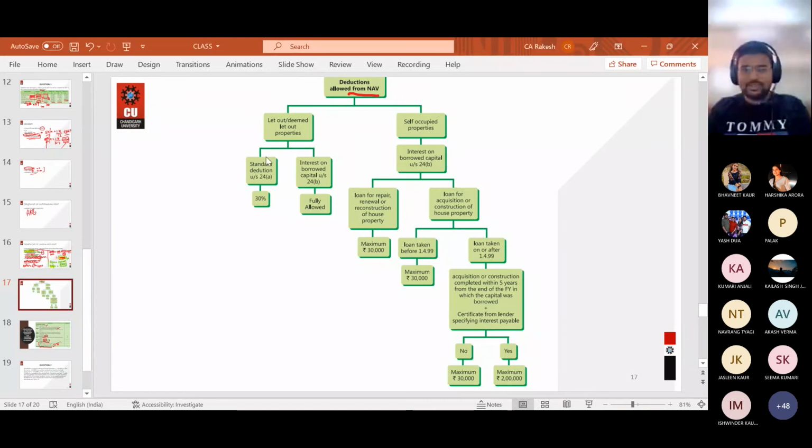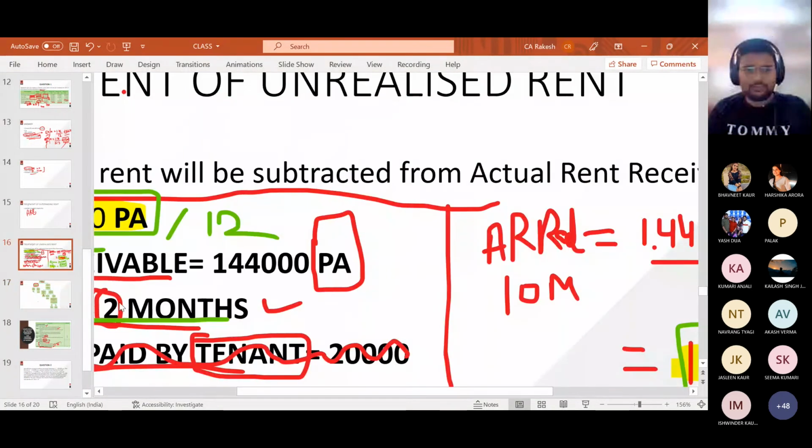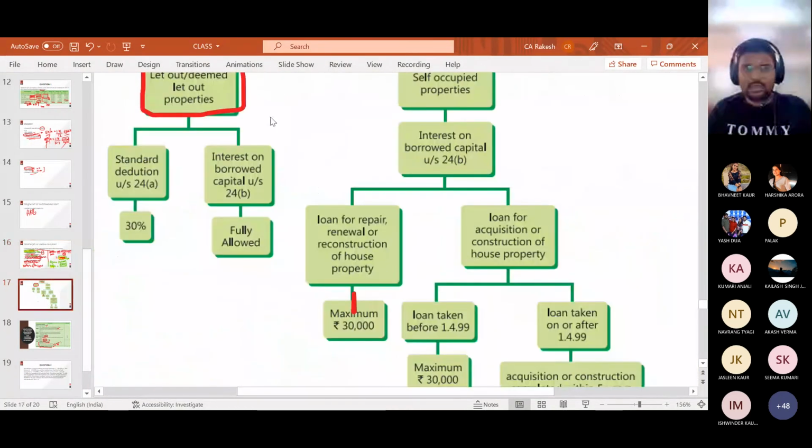So what are these deductions? The first one is that if your property is let out, it means you have given it to somebody else on rent. If you have given the property on rent, then you will be allowed a standard deduction of 30%.